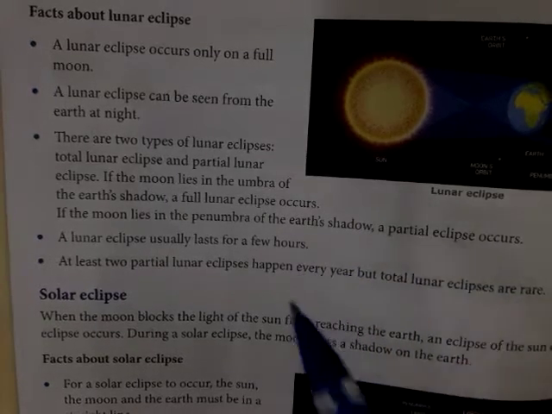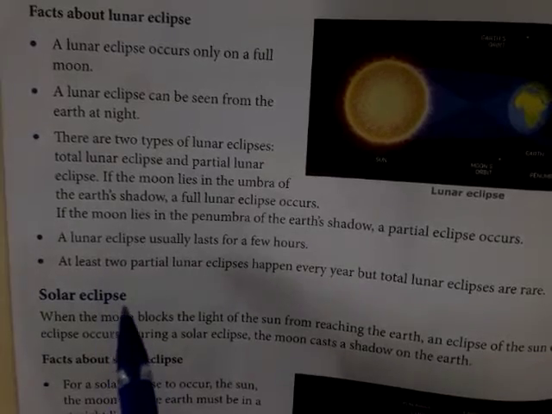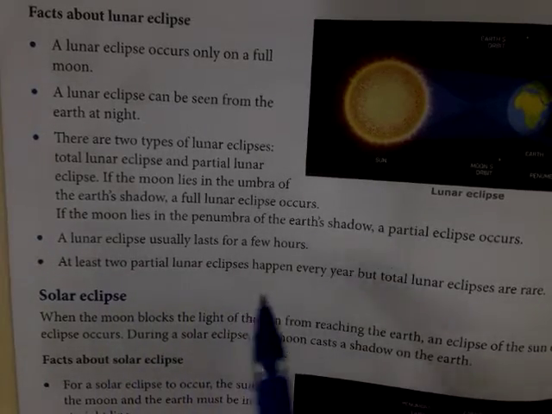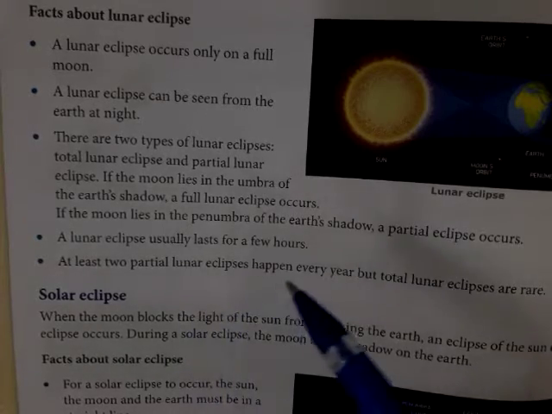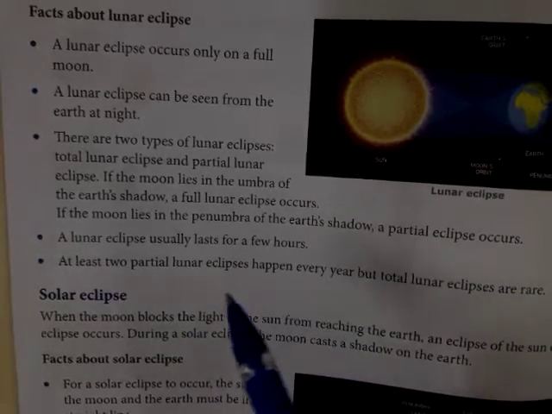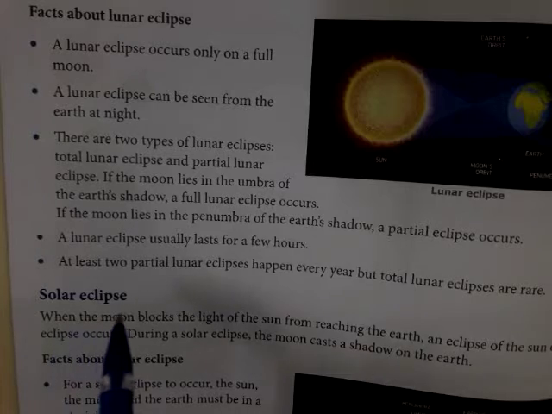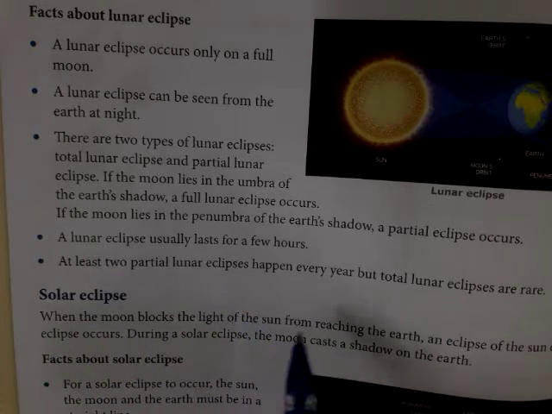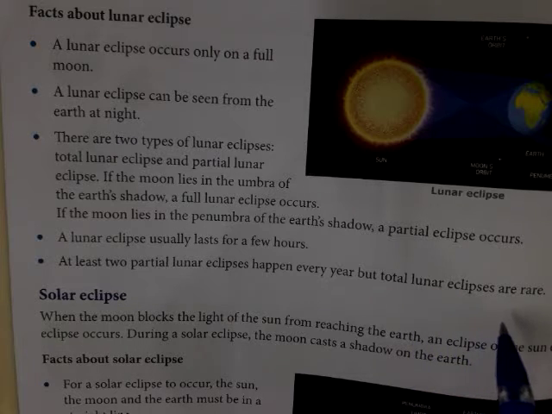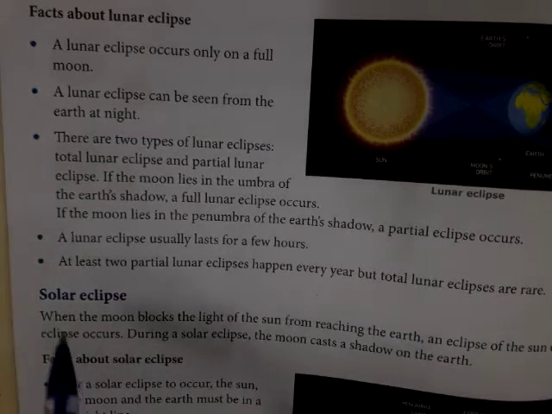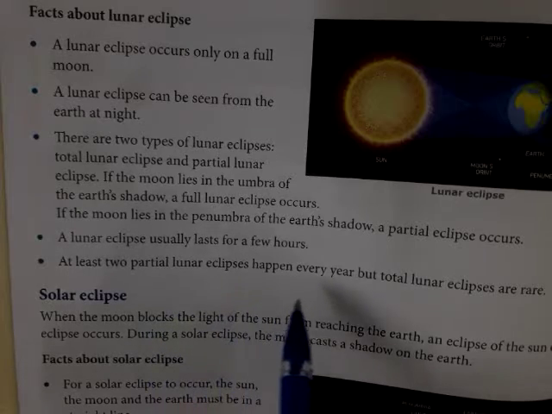A lunar eclipse usually lasts for a few hours, only a few hours we can see it. Okay, it lasts for a few hours. At least 2 partial lunar eclipses happen every year, but total lunar eclipses are rare. Means at least 2 partial lunar eclipses happen every year.